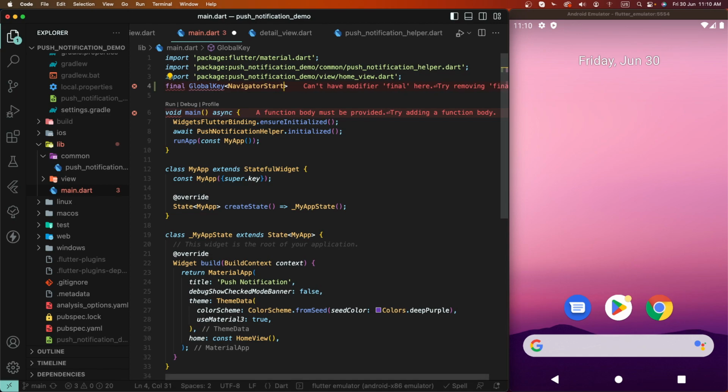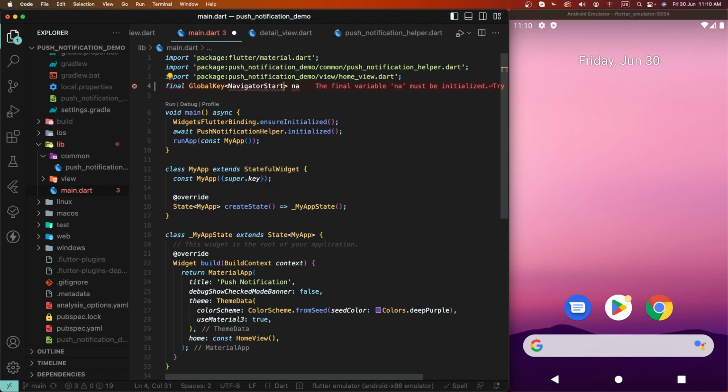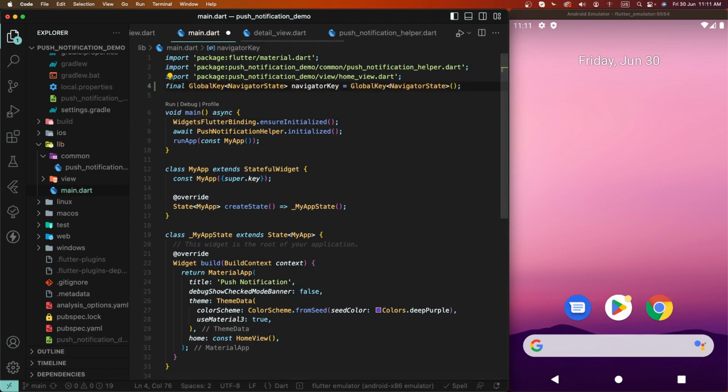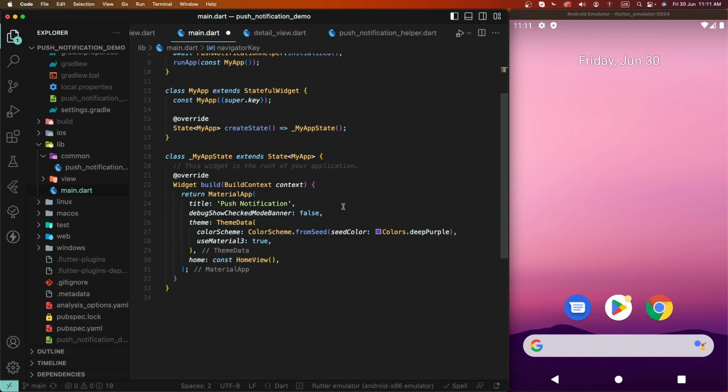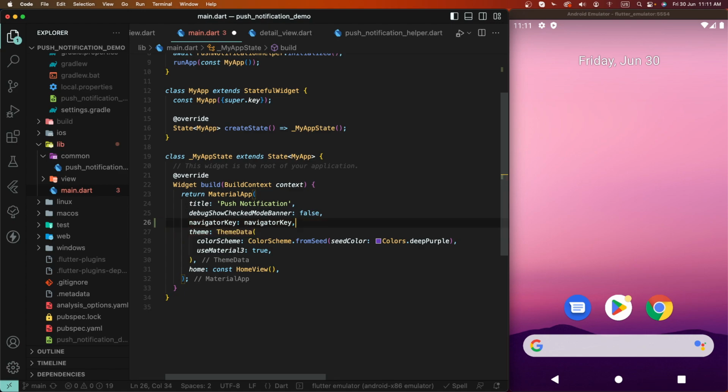Write down that. Assign this key, save this, and we need to pass the navigation key here.